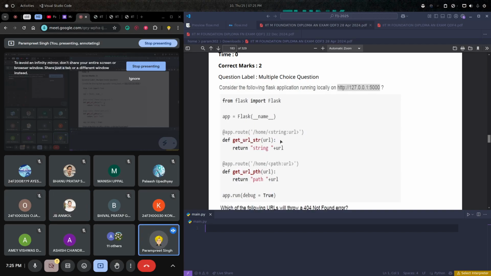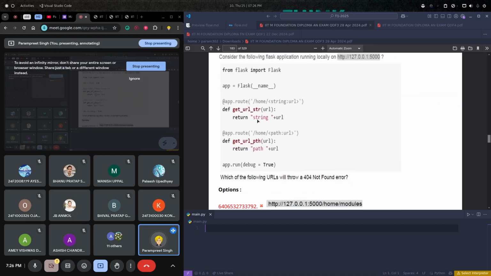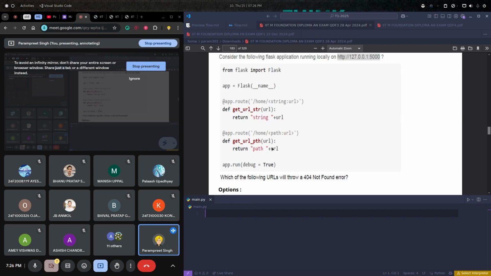Okay, if you are taking input from the command line, the first way is passing command line arguments, like argv, argc, right? And the second is where we call the input function. In Python we call the input function to take input from the user, right? In the command line.